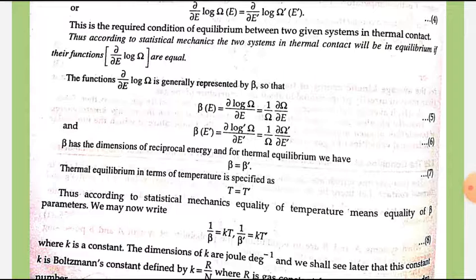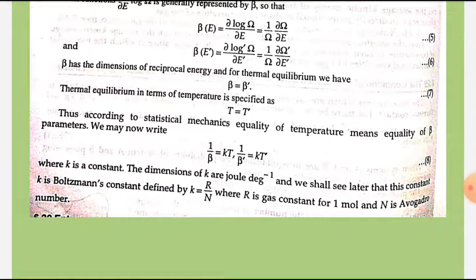Thermal equilibrium in terms of temperature is specified as T is equal to T dash. So according to statistical mechanics, equality of temperature means equality of beta parameters. We can write 1 upon beta is equal to K T and 1 upon beta dash is equal to K T dash, where K is constant. The dimension of K is joule per degree, and we shall see later that this constant K is the Boltzmann constant, which is defined by K is equal to R over N, where R is the gas constant for 1 mole and N is Avogadro number.